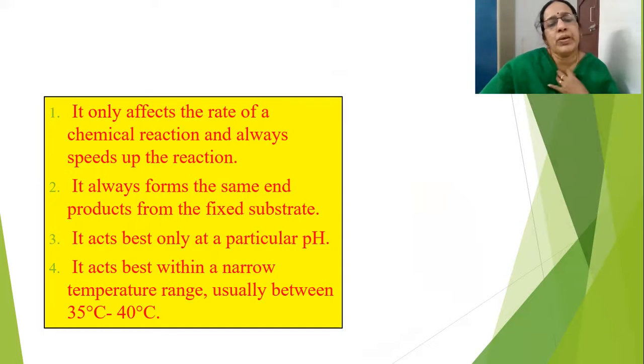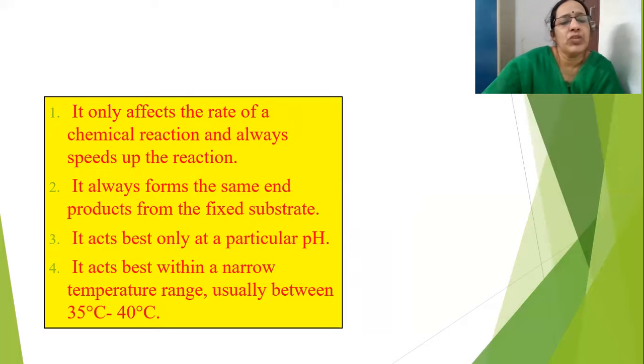It acts best only at a particular pH. Each has its own pH value. For water, it will be 7. For each acid, as you may have learned in chemistry, acid has got so much pH. Alkaline has got so much pH. So according to the pH value only, the enzymes will act and react and form the product.